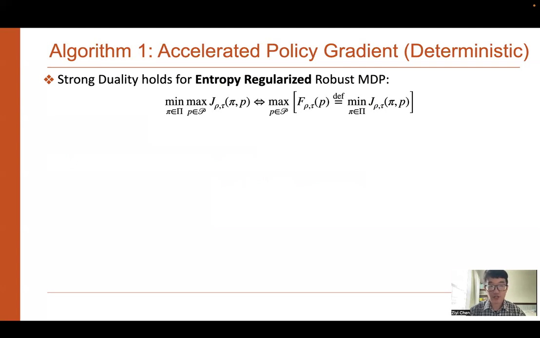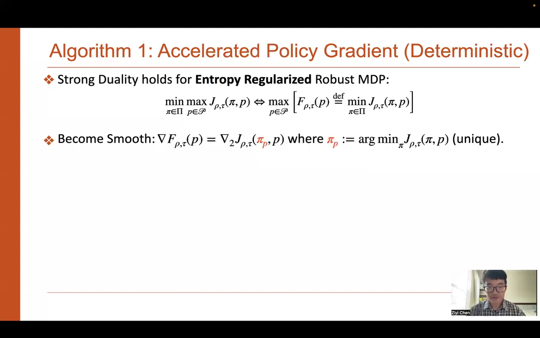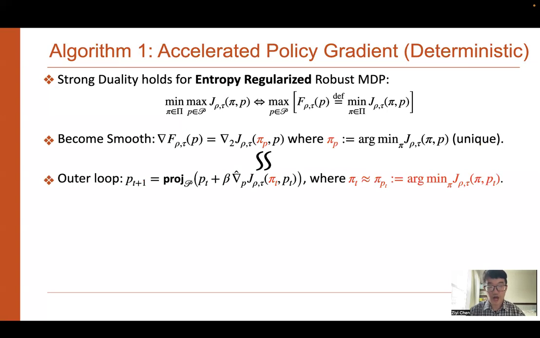Well, we leverage the strong duality result, which means the min and max can be switched. So why do we do so? Because after switching, the inner minimum over the policy pi has a unique optimal policy pi. Since it's unique, based on Danskin's theorem, the outer function f is smooth and differentiable. So we can estimate this gradient to update the transition kernel P in the outer loop.